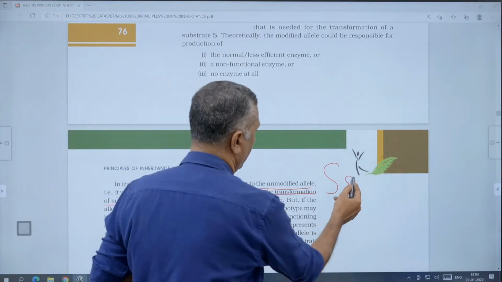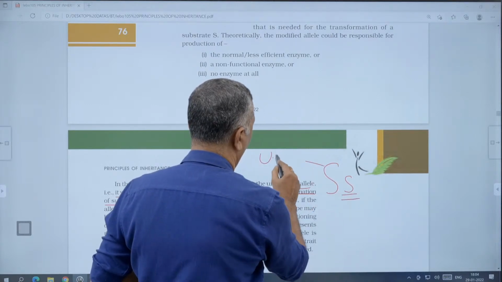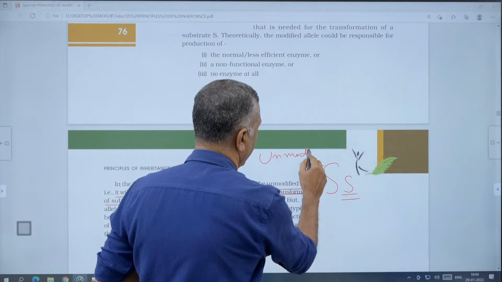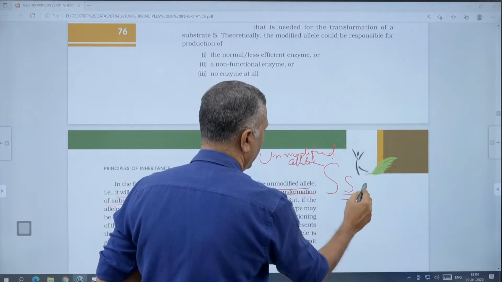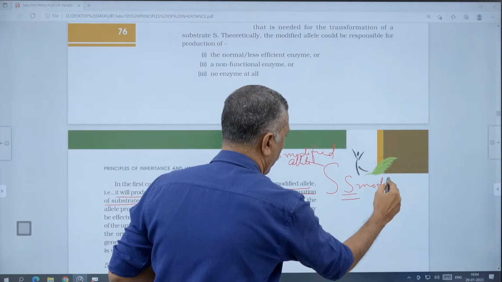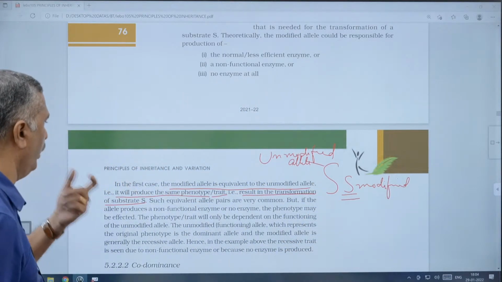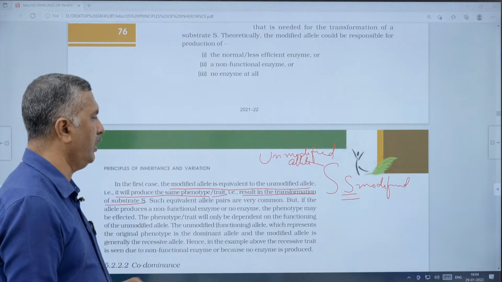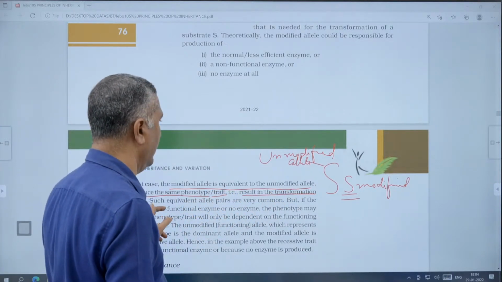Here this modified allele will be equivalent to the unmodified allele. This one is the unmodified allele, that is the normal allele. This one is the modified allele. So the modified allele is equivalent to the unmodified allele, and it will produce the same phenotype or trait, that results in the transformation of substrate S.